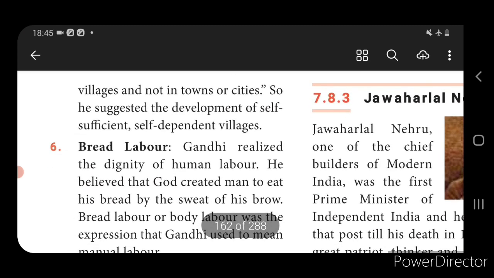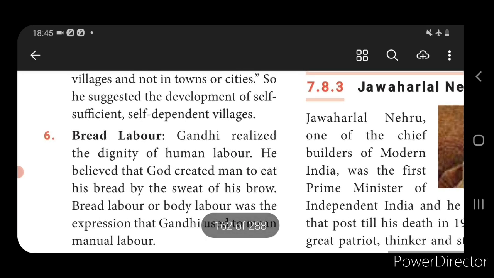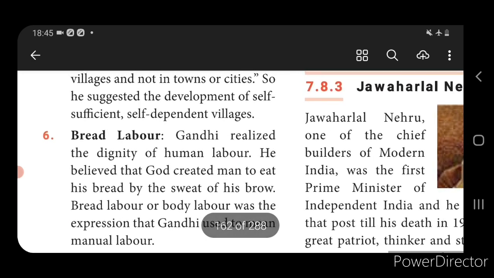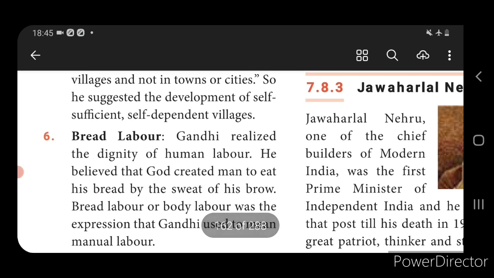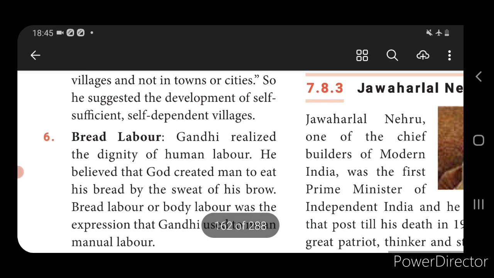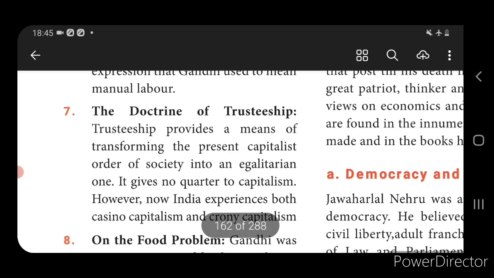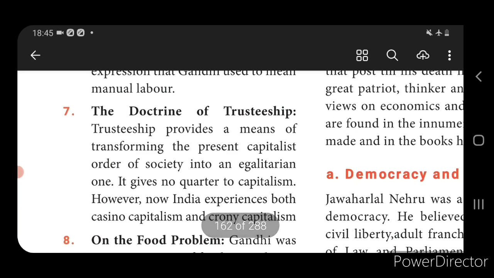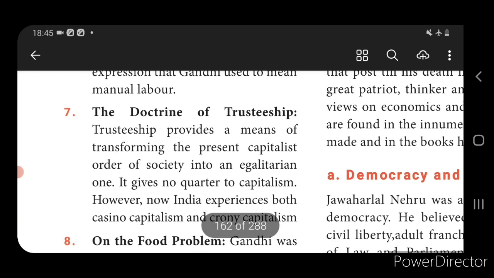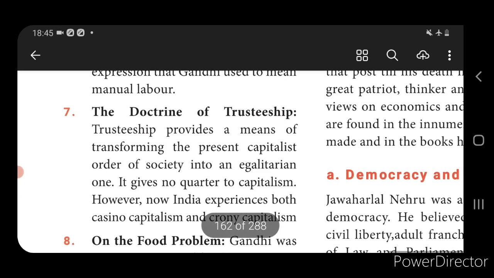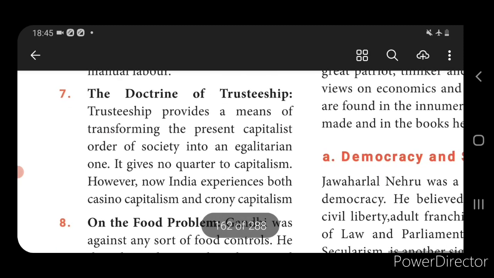Then bread labor. Humans have dignity, and the dignity of labor is the most important thing. Man has to do his work manually, that is, physical effort should be put in rather than using machinery or industrialism. Then the doctrine of trusteeship. Gandhiji opposed capitalism in an economy. If there is capitalism, profits will be enjoyed by a small group of persons alone, and the remaining people will suffer.